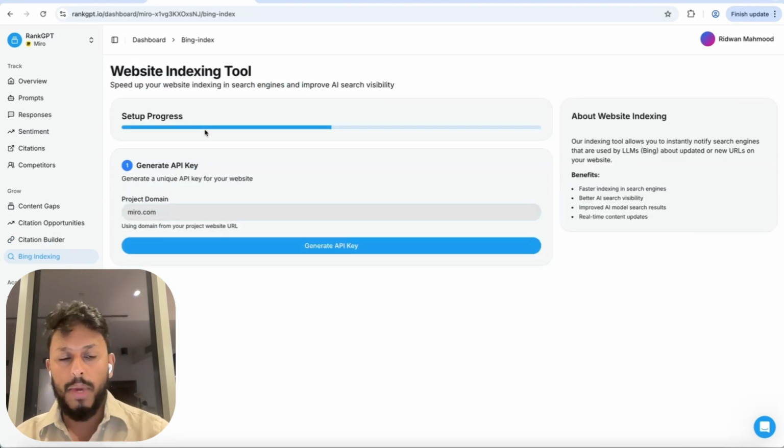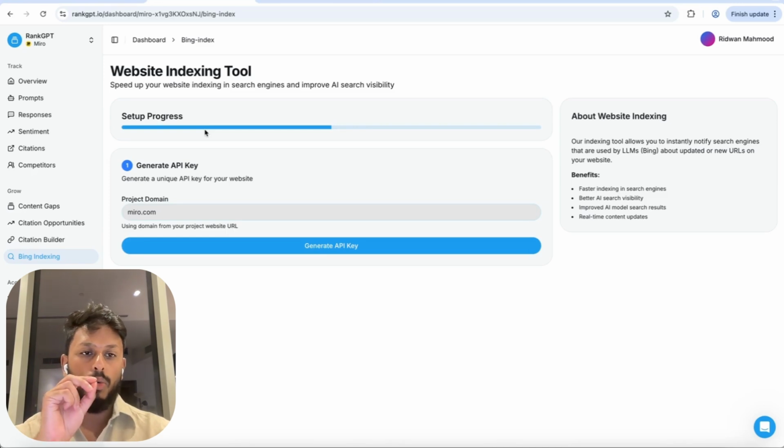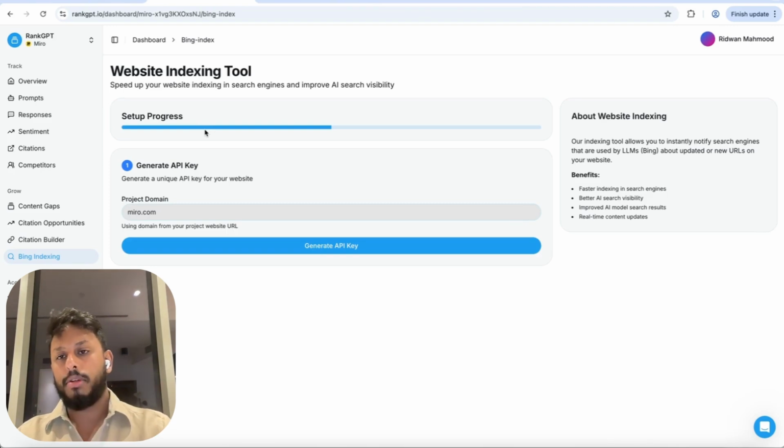And then finally, we have the Bing Indexer tool. Basically, a lot of the LLMs are using the Bing index behind a lot of their rankings, particularly OpenAI's, of course. So what this tool does is it makes sure that all of your website is being indexed by Bing, so that ChatGPT and so on is aware that your website exists, so that you're in contention to get that ranking.